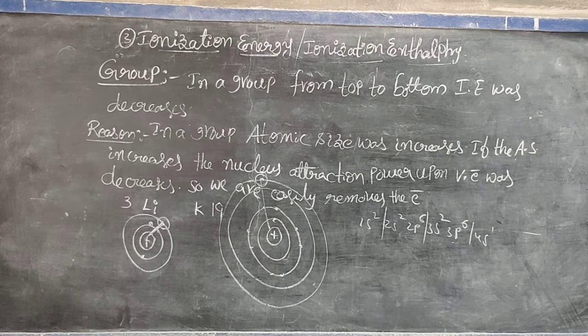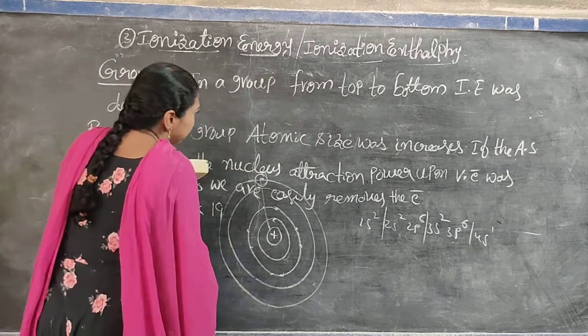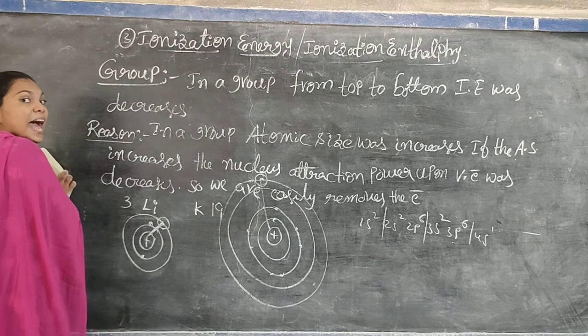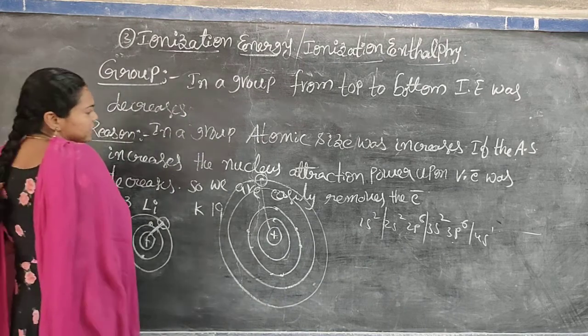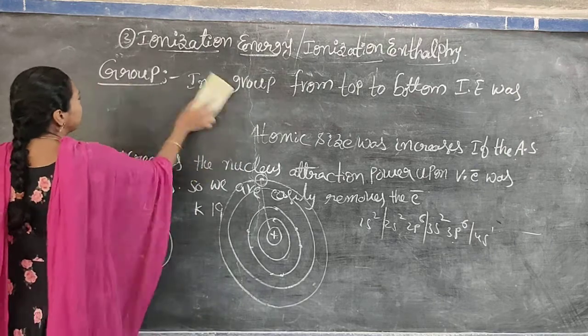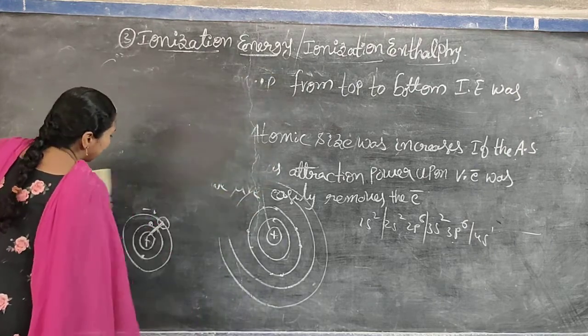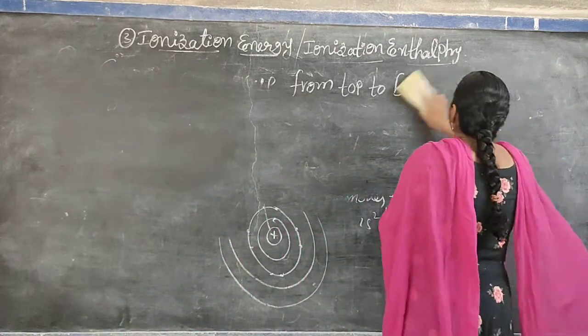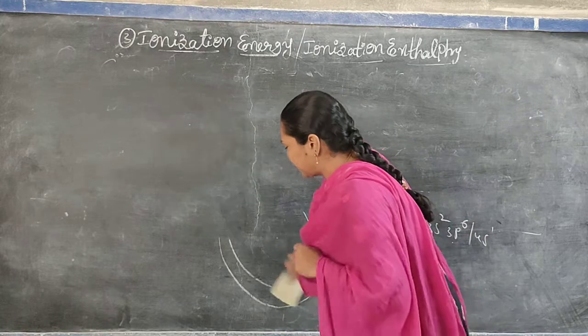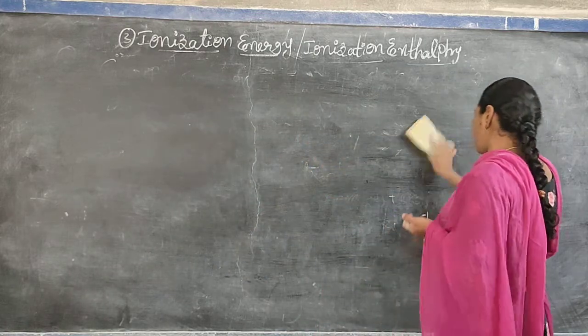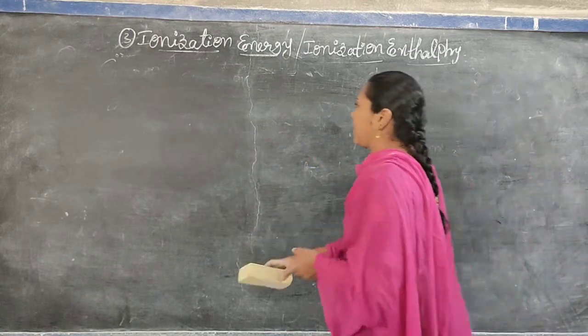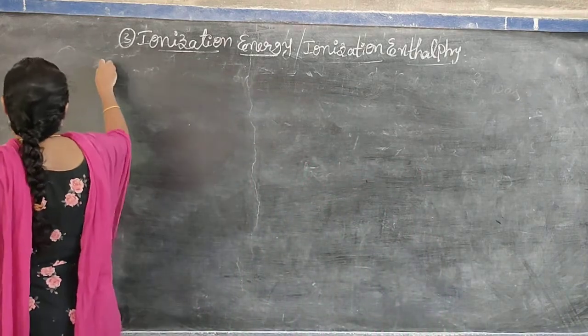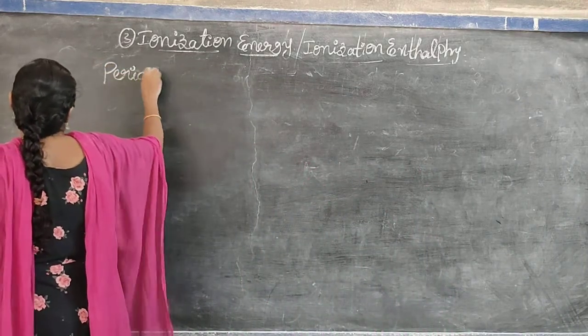In a group, the atomic size increases, so ionization energy decreases because nucleus attraction on the valence electron decreases. If the nucleus attracts strongly, we require more energy to remove the electron; if the attraction is less, we require less energy.